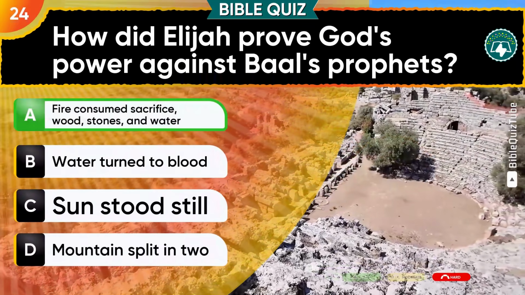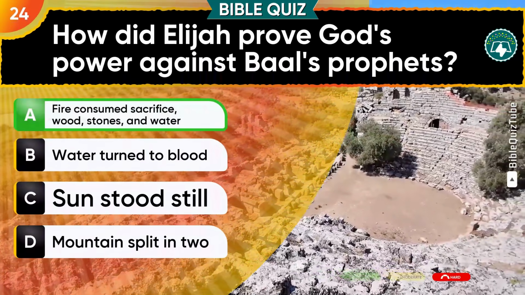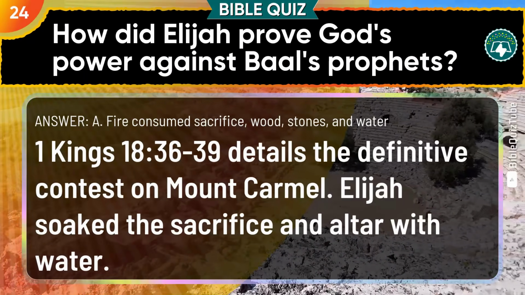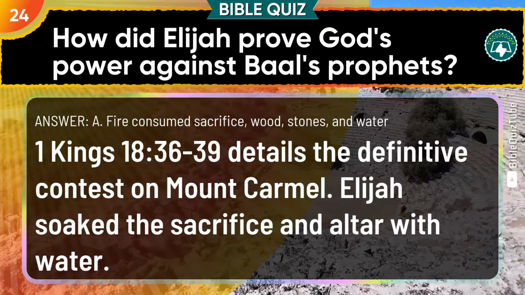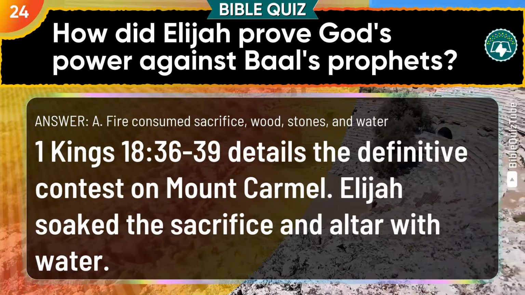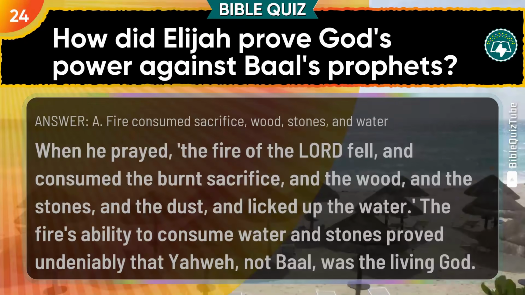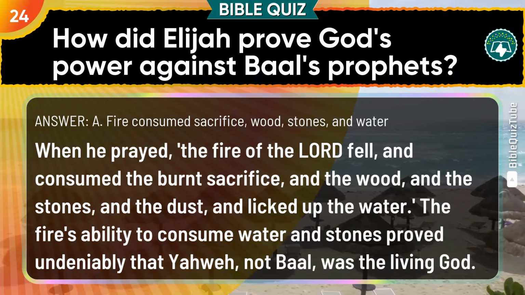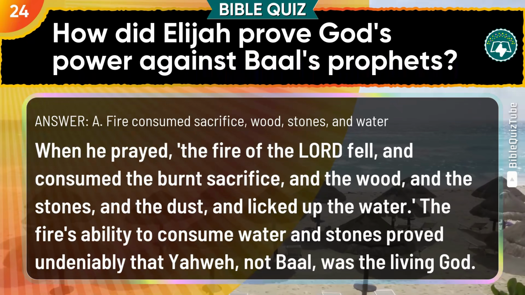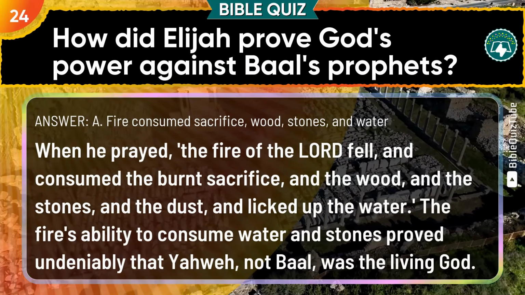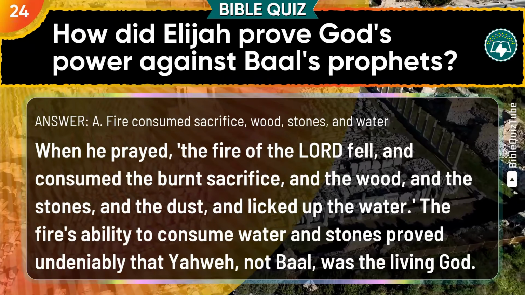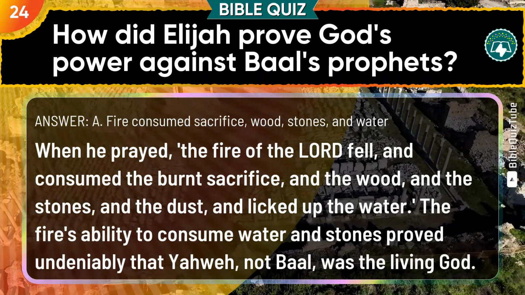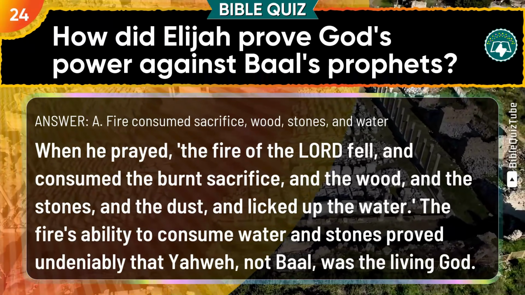Superb. The answer is A. Fire consumed sacrifice, wood, stones, and water. The explanation. 1 Kings chapter 18 verses 36 to 39 details the definitive contest on Mount Carmel. Elijah soaked the sacrifice and altar with water. When he prayed, the fire of the Lord fell and consumed the burnt sacrifice and the wood, and the stones, and the dust, and licked up the water. The fire's ability to consume water and stones proved undeniably that Yahweh, not Baal, was the living God.